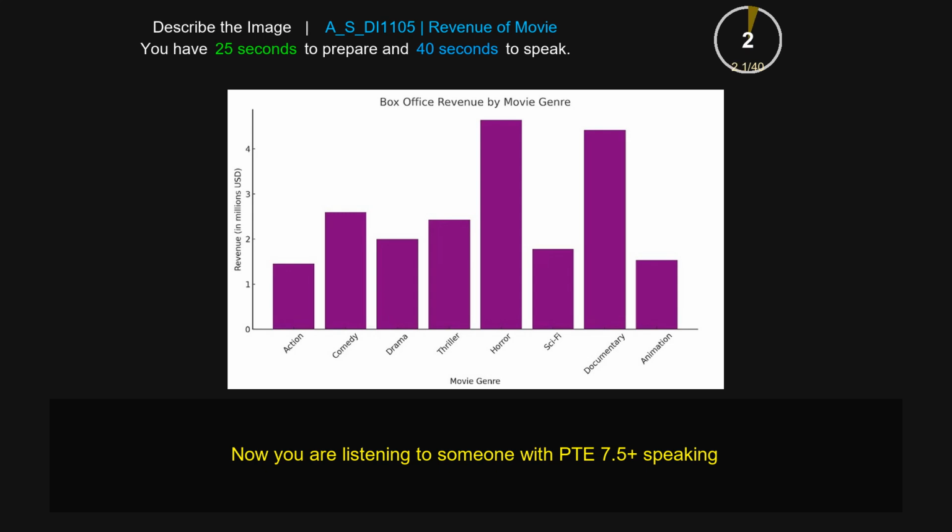The given bar graph shows the information about the box office revenue by the movie genre. The x-axis shows the information about the movies, whereas the y-axis shows the information about the millions USD. It is clearly seen from the picture the maximum value is covered by the horror, that is around 4 million. The minimum value is observed by the animation, that is 1 million, while the values for drama and sci-fi are quite similar. The image is denoted by various colors: black, white, blue. Overall, this picture is very informative.